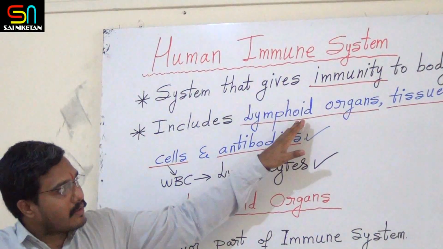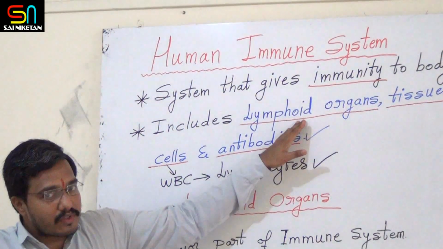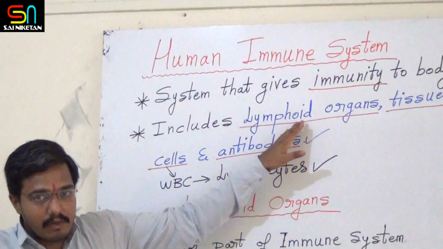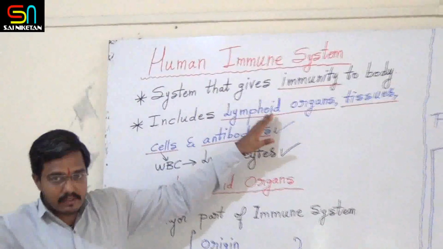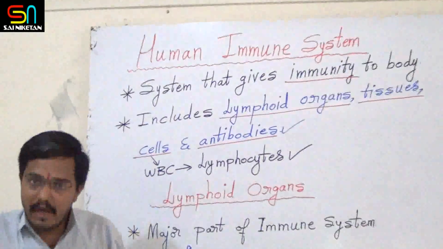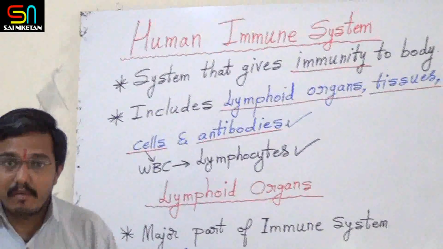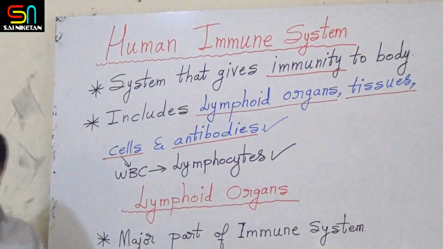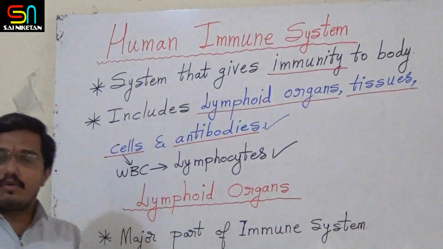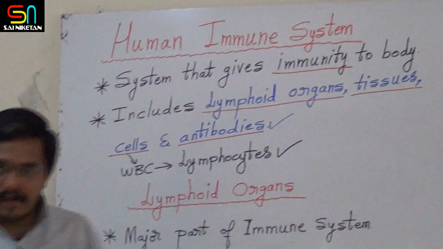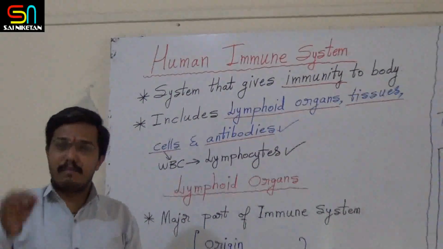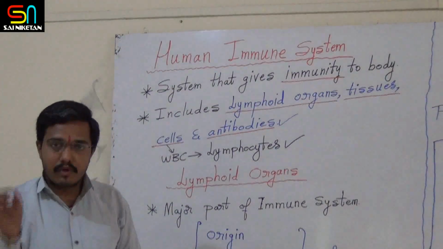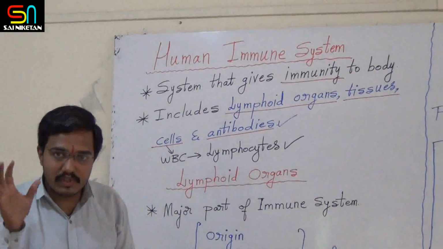So the human immune system means, in your mind what should come? That is lymphoid organs. Today we are going to discuss lymphoid organs. Remember, dear student, whenever you hear the word lymphoid organs, that is the major part of the human immune system.